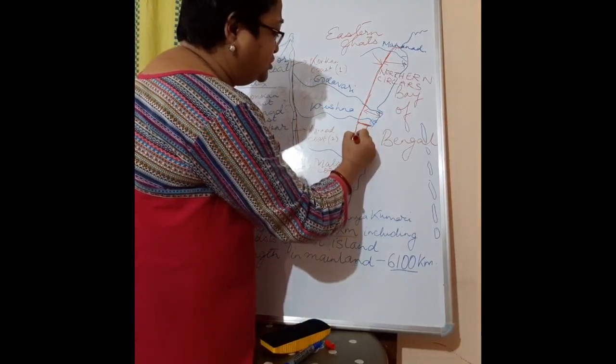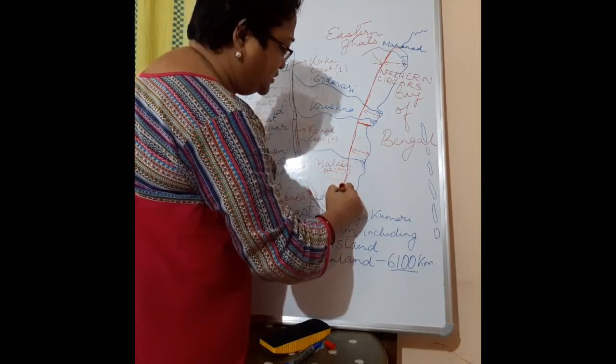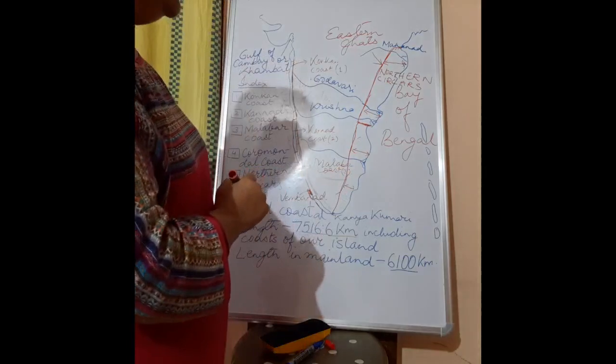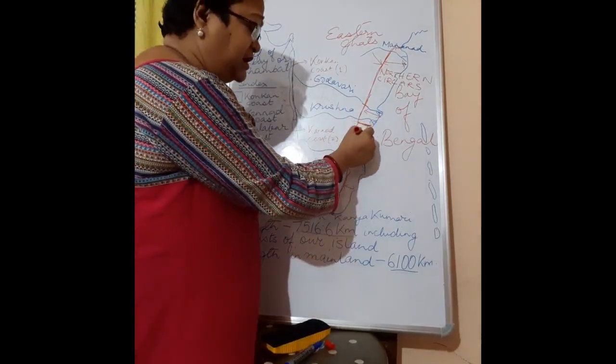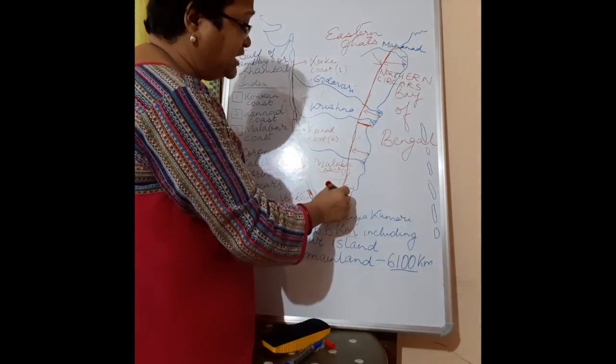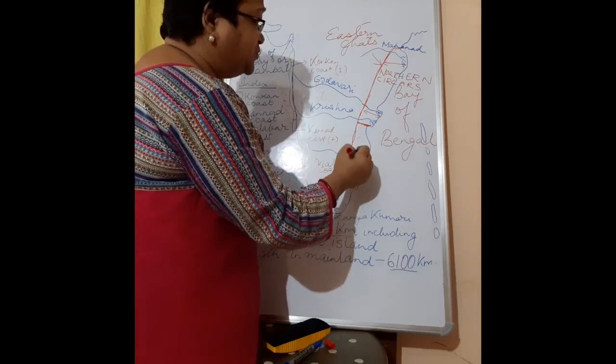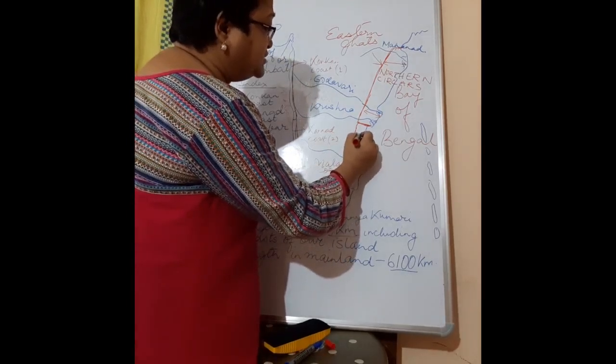South of this portion, that is till Kanyakumari, covering a part of again Andhra Pradesh as well as Tamil Nadu, this portion is known as Coromandel.